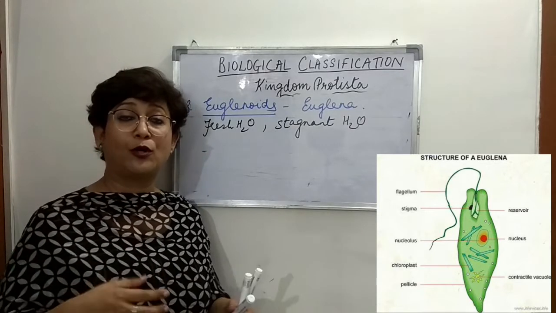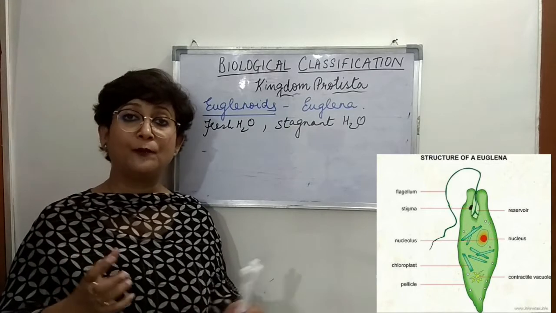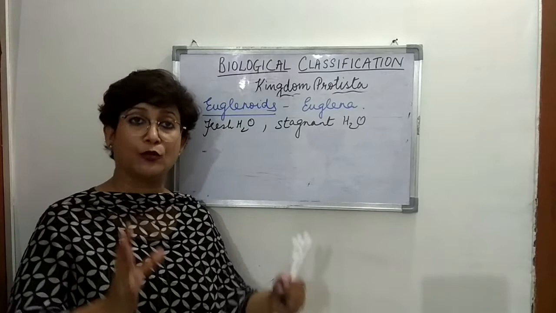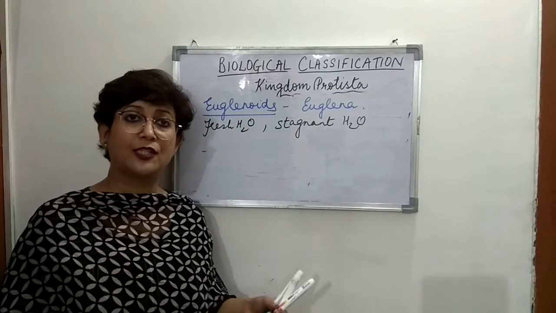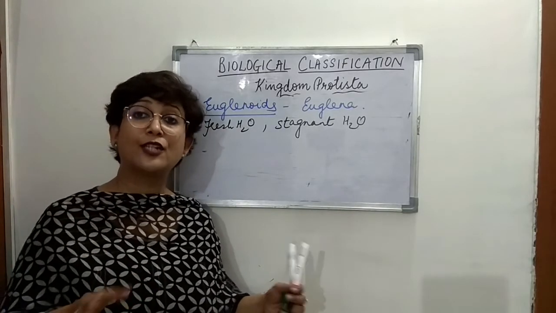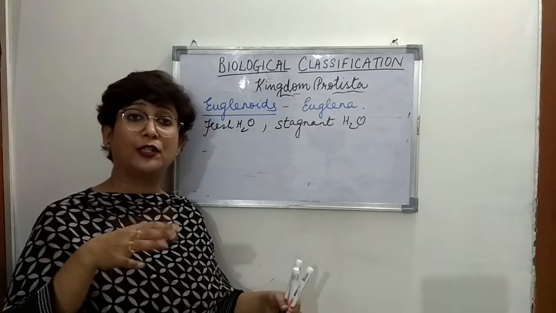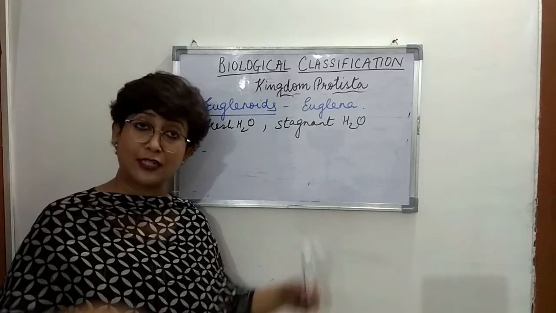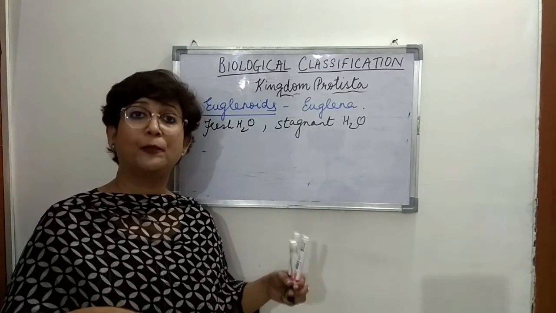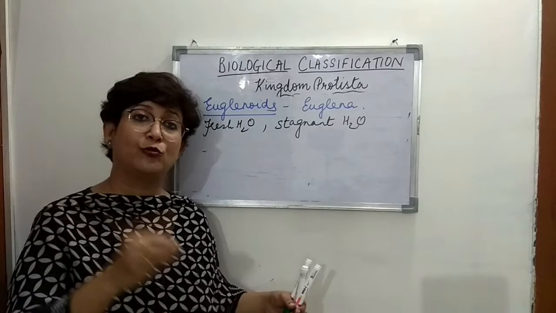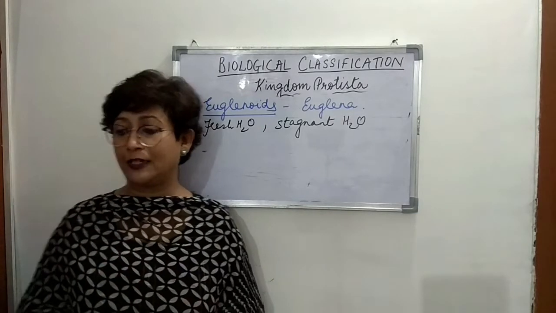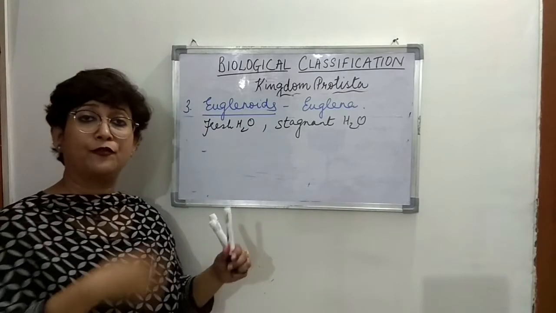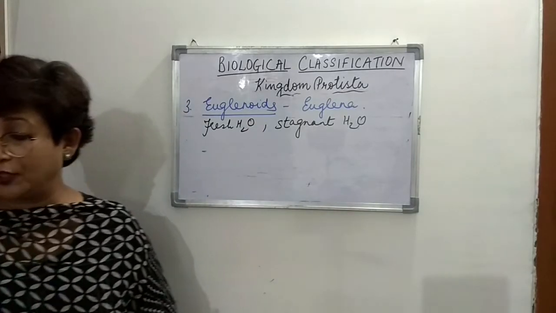If you remember, when we talk about malaria, etc., or all those diseases that are caused by mosquitoes, mosquitoes are the vector of those diseases. So we say that there should be no stagnant water. That means if there's water in the tank of the water cooler or in the bucket, we need to remove that. So that is stagnant water, a good place for these mosquitoes to lay their eggs, right? So euglenoids are also found in fresh water as well as in stagnant water, right?